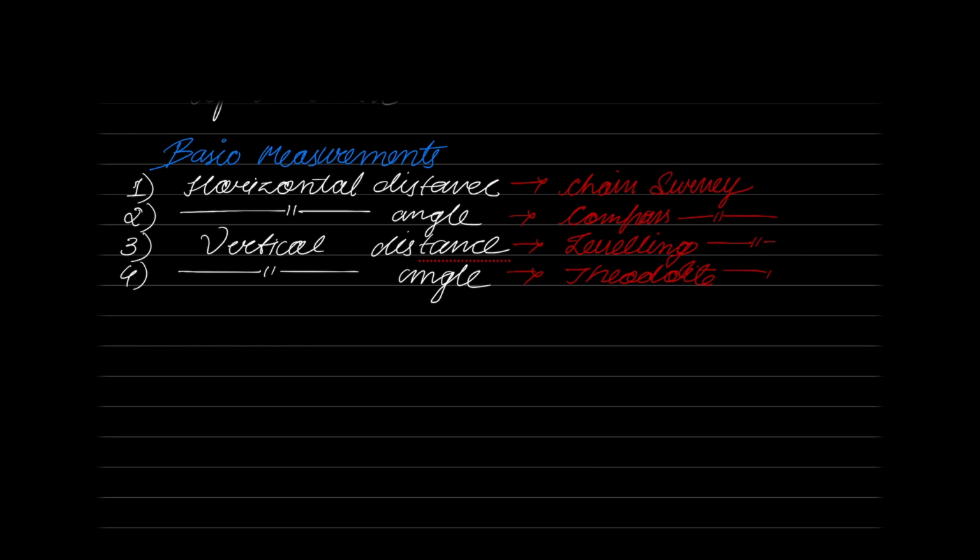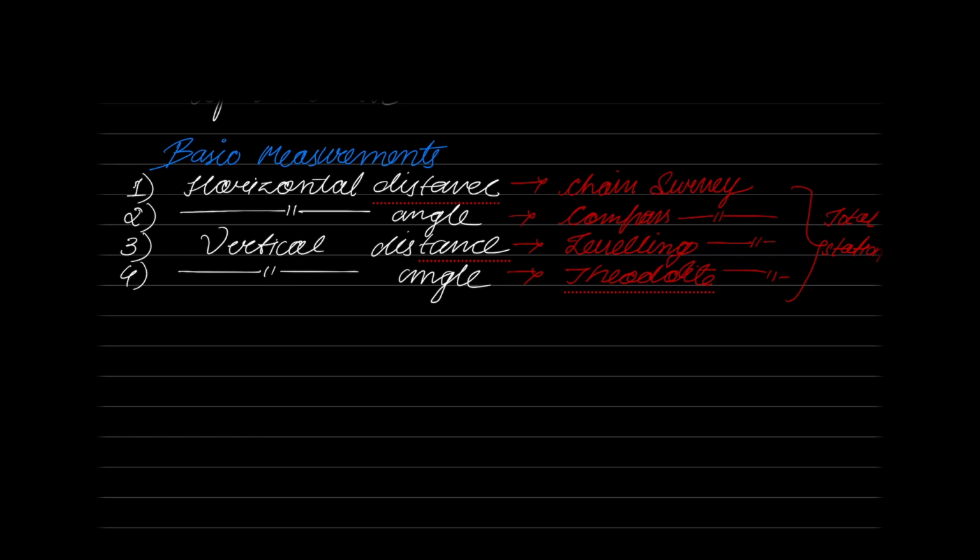Now let us discuss what the objectives of doing survey are. Please remember, there are in fact 3 main objectives of survey. Number 1 is to prepare maps and plans. Whatever surveying you are doing, the end result of all the surveying is nothing but a map or a plan. Think about your chain surveying.